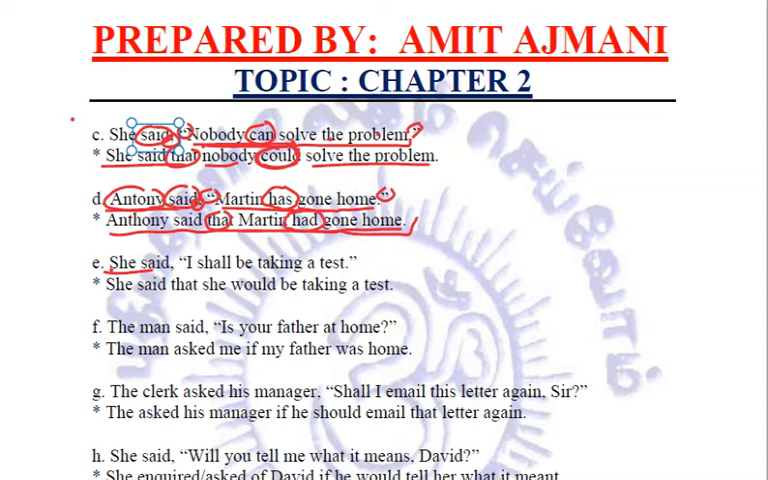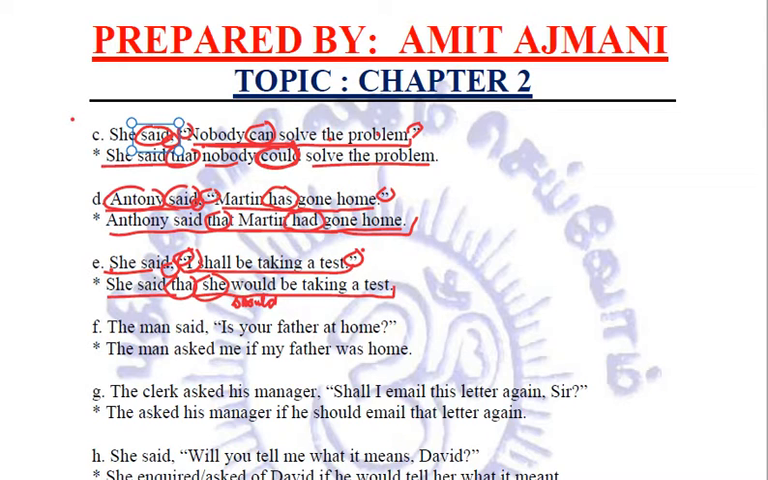She said, I shall be taking a test. That will be converted like she said that she would be taking a test. It could have been should be also. Shall is converted into should. That is, both of them are correct. So she said, this comma has been replaced with that. Inverted commas are removed. I is converted into she. Clear? So we have to convert the pronouns that we have already learnt while we were doing the topic.